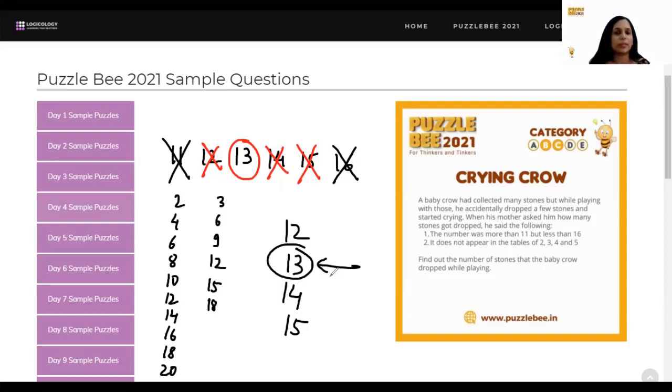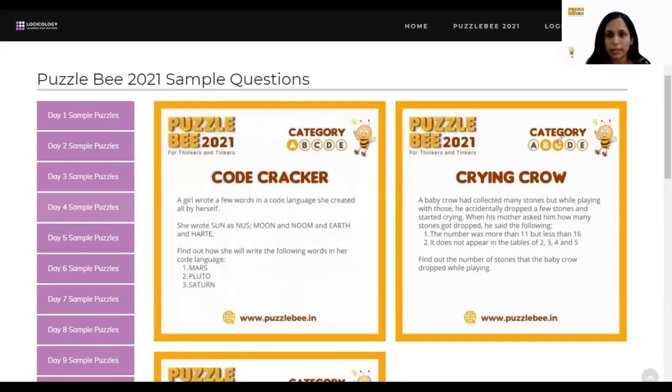Okay. So that's how you can apply your knowledge of prime numbers in such real life questions. Now, you will never have a crow who's counting this way in real life. But the idea here is that's how you can apply a concept you have learned in school in a context you may not have seen earlier. So I hope you all like this math question. And now let's move on to the next question, which is for categories D and E. So I'll erase all these drawings, scroll down to the next puzzle.